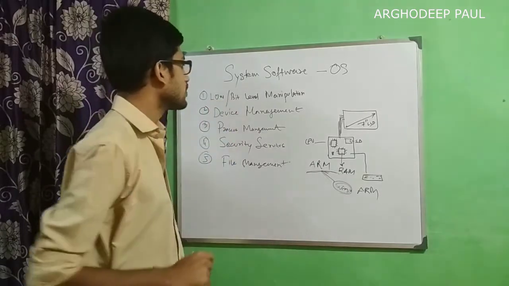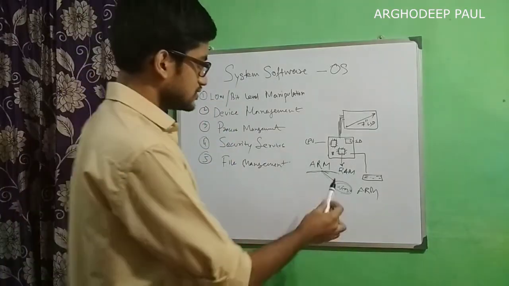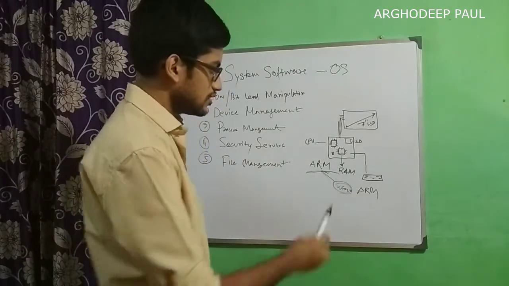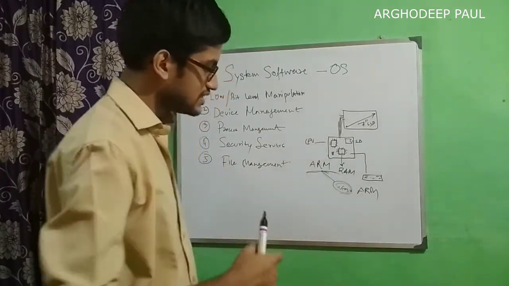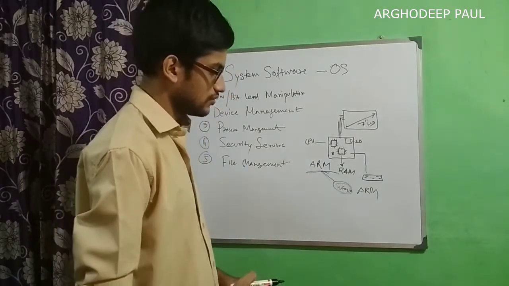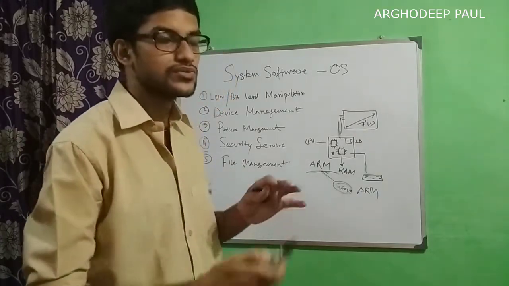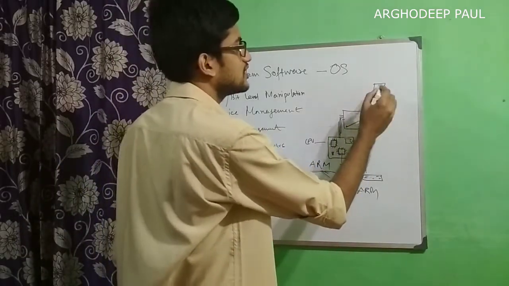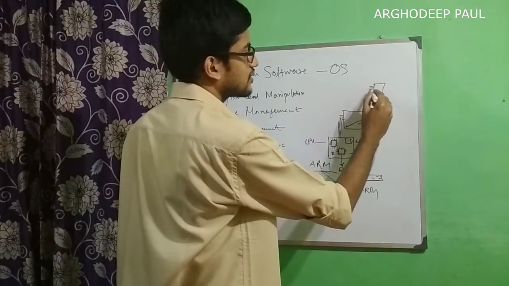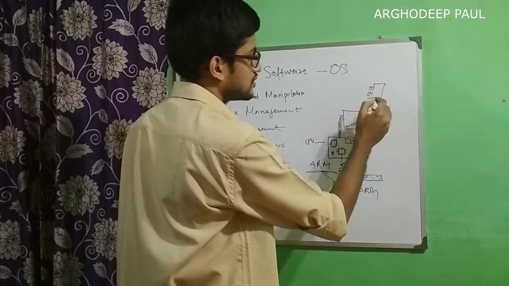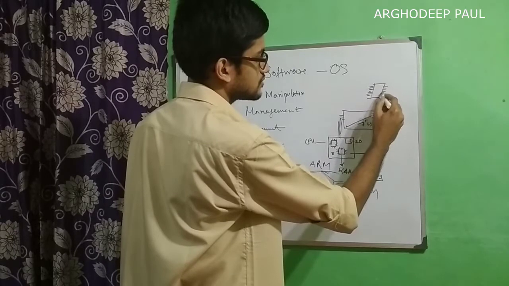Low level or bit level manipulation means this is a complex electronic system. We have a lot of components integrated together. There are a lot of integrated circuits and a lot of inputs and outputs of those integrated circuits. Like if we have this integrated circuit, let's say there are 7 pins on both sides, 1 2 3 up to 7.